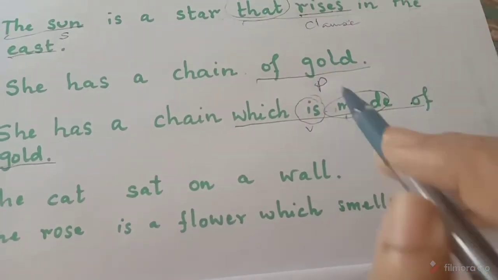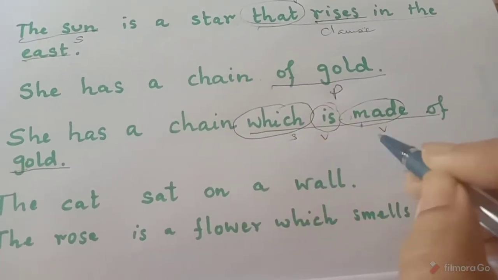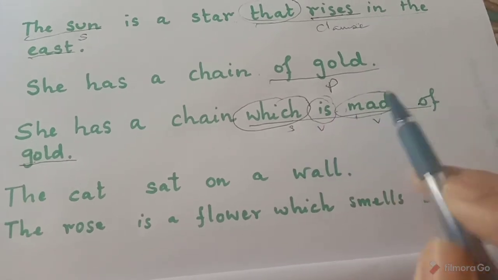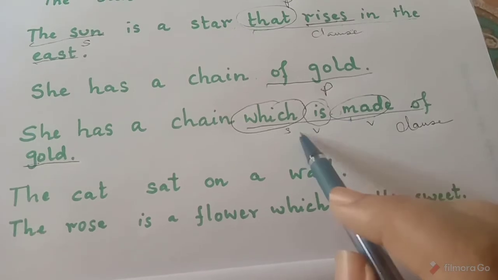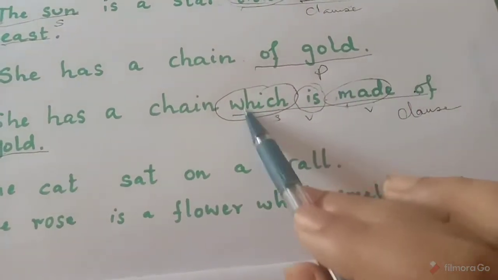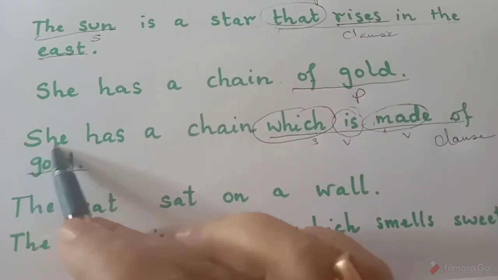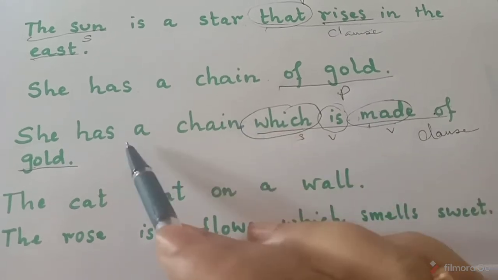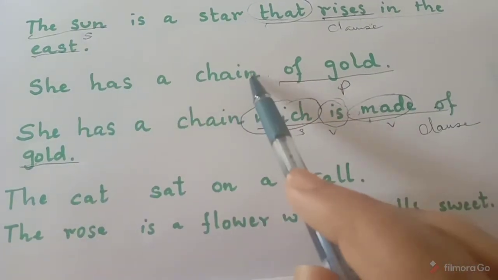It has to be a clause. And you have a subject also, and you have verbs. That means a group of words which has subjects and verbs is definitely a clause, not a phrase. So here, which is made of gold is a clause. It is a group of words belonging to one sentence. Now what is this part? She has a chain. So this part, if I put a full stop also over here, she has a chain is a complete sentence. Here also, she has a chain was a complete sentence.